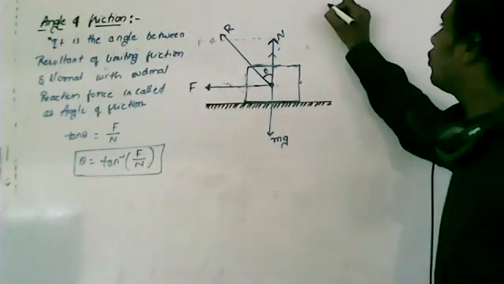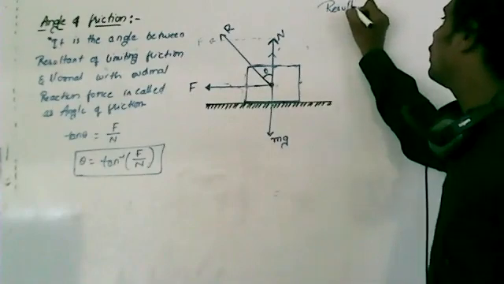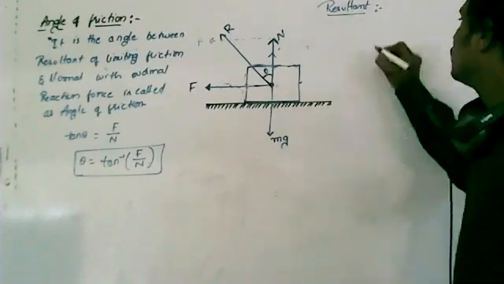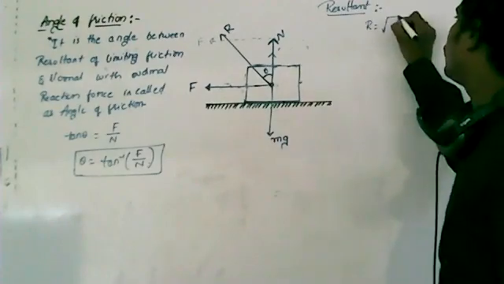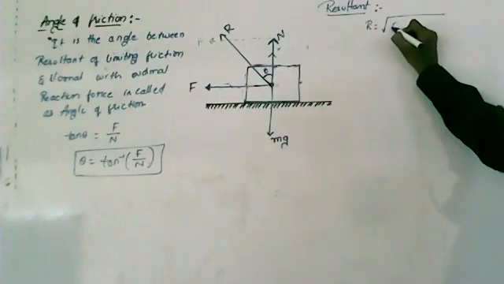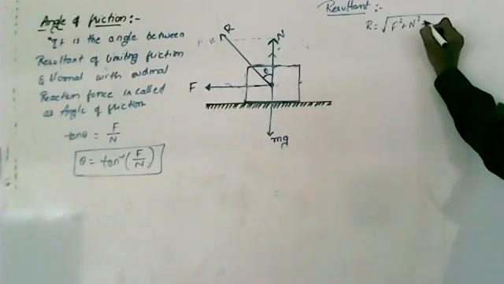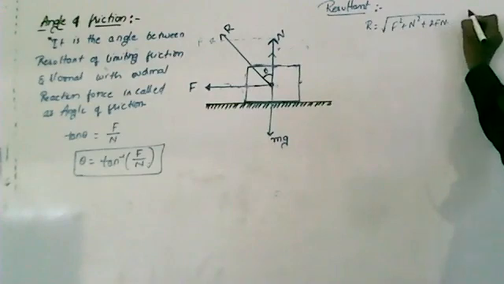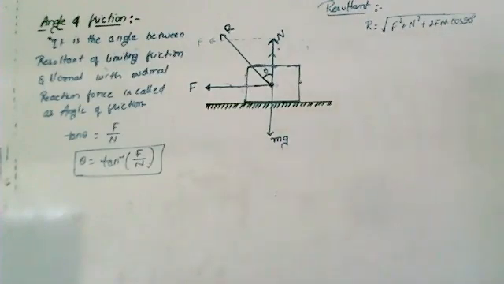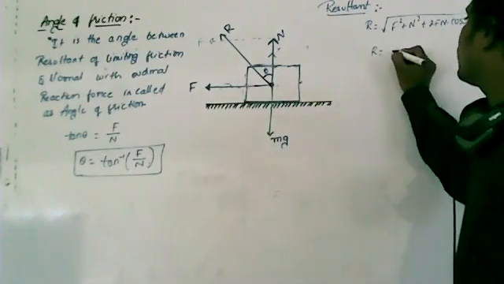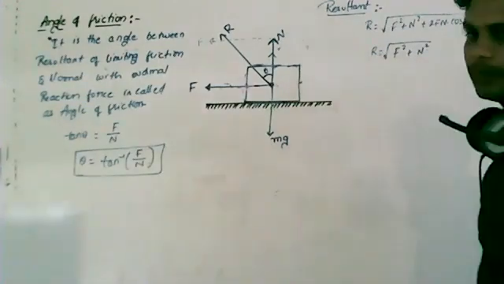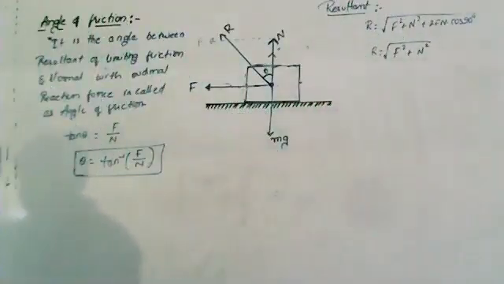Now I am going to find out the resultant. That resultant R is equal to square root of, I will take these two, F square plus N square plus 2FN into cos 90. Clear? 2FN into cos 90. Then resultant R can be taken as square root of F square plus N square. Clear?